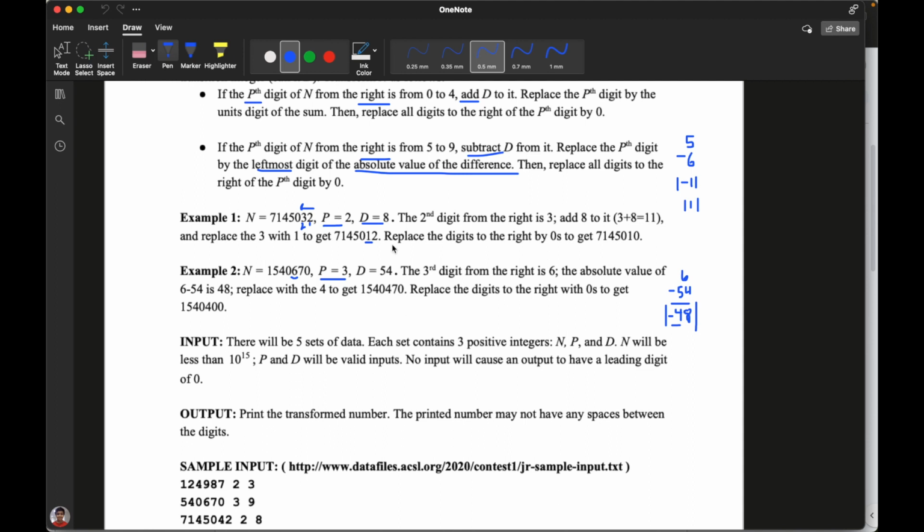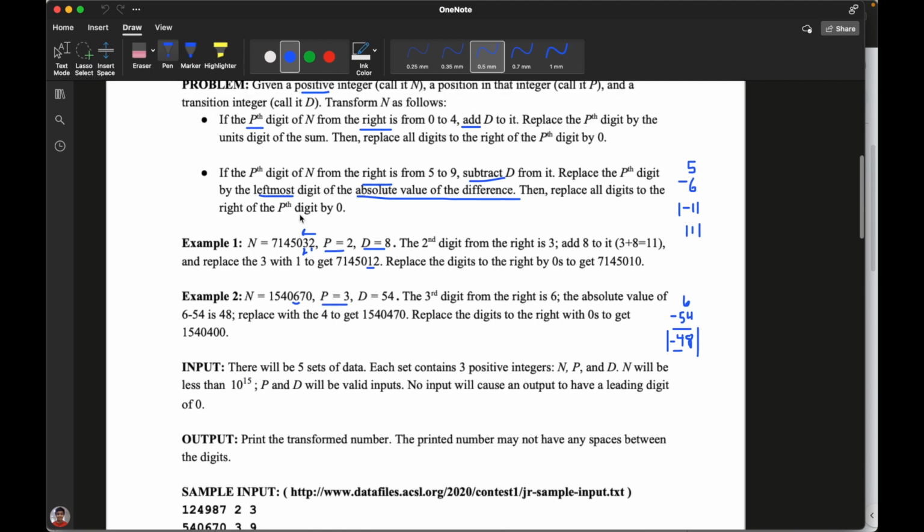So once we have those integers out of the way, let's go ahead and read this. The third digit from the right is 6. Okay, so unlike the first problem, where the digit was 3, which is between 0 and 4, this digit is 6, which is between 5 and 9. So you're going to simply ignore this first step and look just at the second step. So we can go ahead and circle this. So now we're only going to follow all the steps over here.